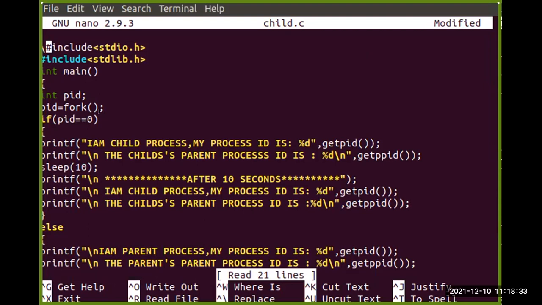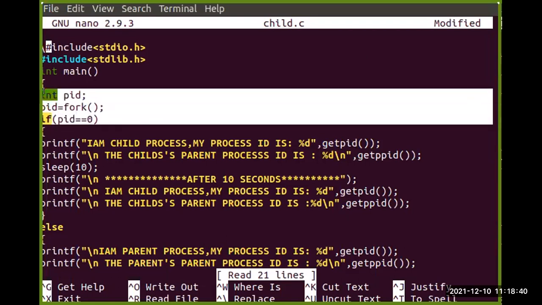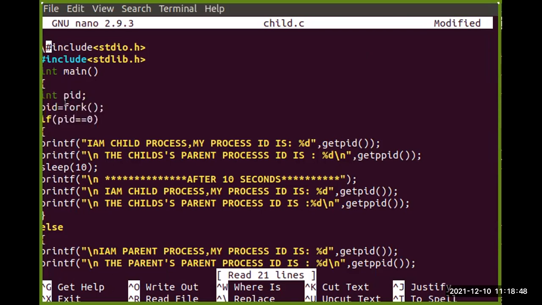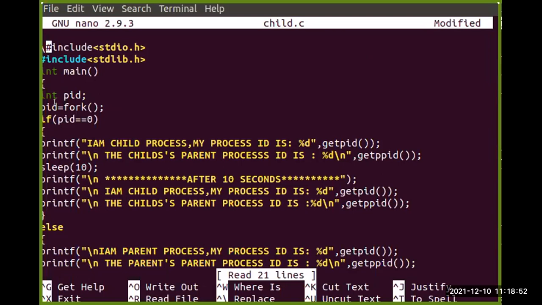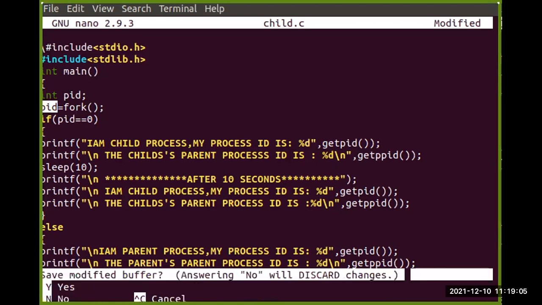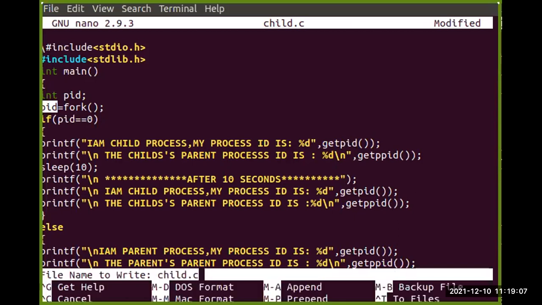When we visualize it, there is nothing too much to write, right? Just by using the fork function, we can create a child process. When I use the fork function, the value will be stored in this PID, a variable we have used, where the ID of the particular child process will be stored.